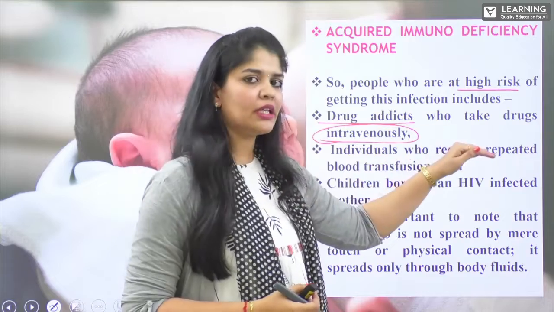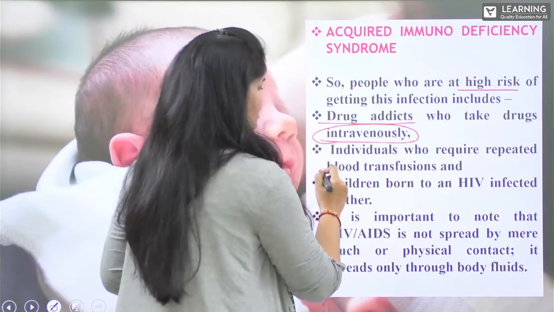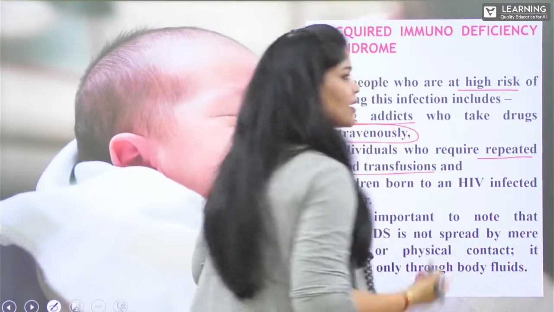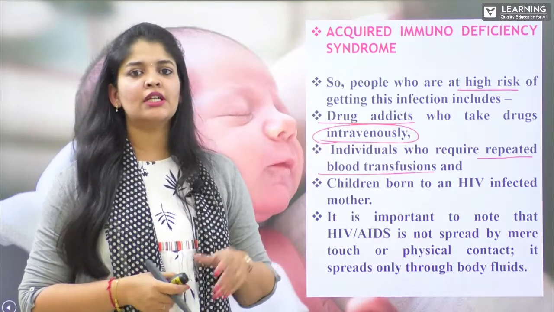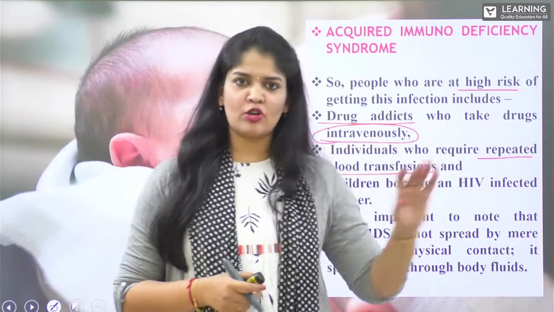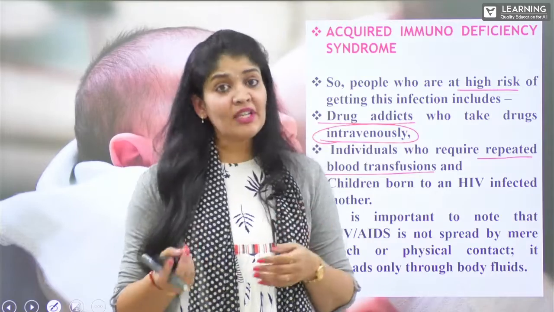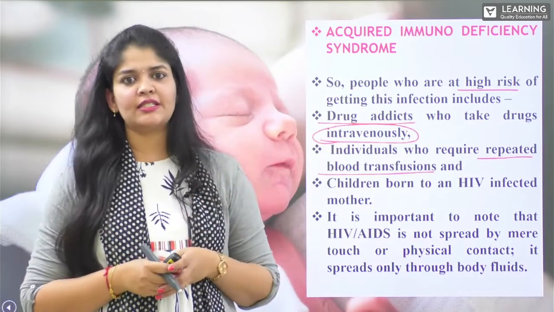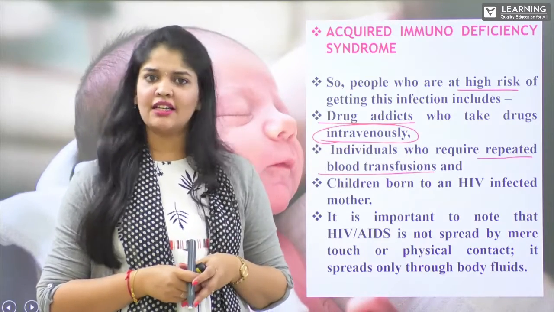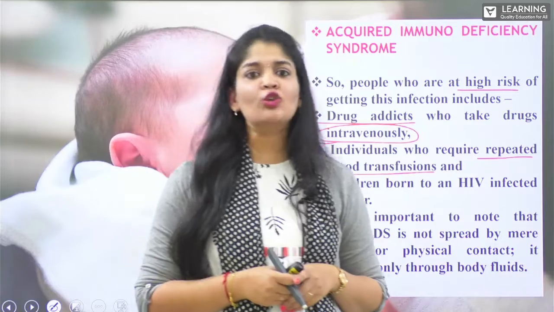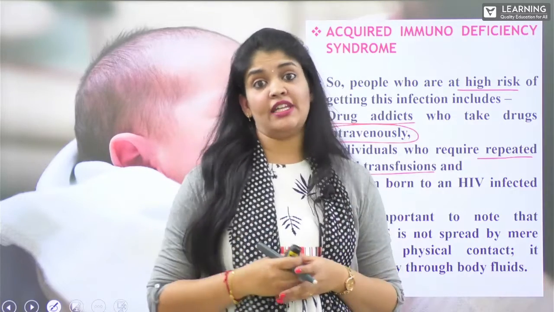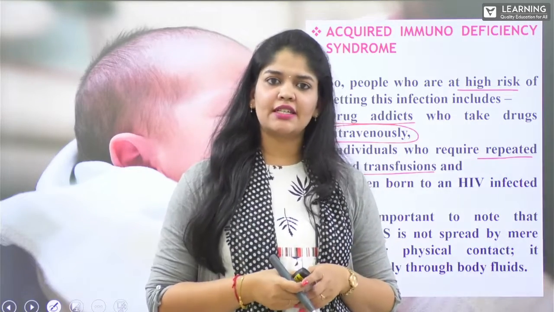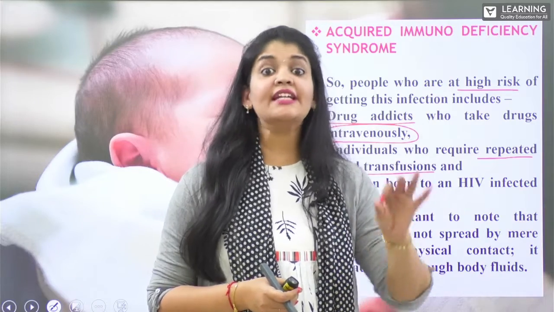Individuals who require repetitive blood transfusions. Who requires repetitive blood transfusions? Those persons who are suffering with severe blood disorders like severe anemic conditions, thalassemia conditions, right? And majorly leukemia, blood cancer, and hemophilia. All these conditions we can consider as severe blood disorders.